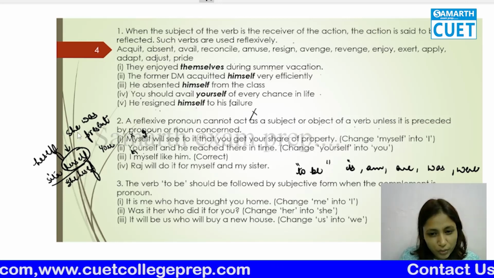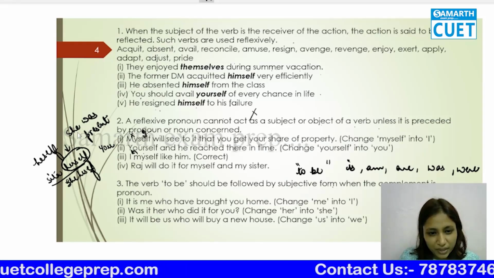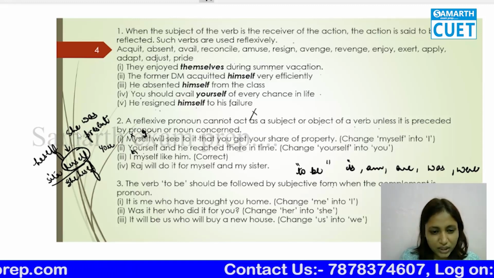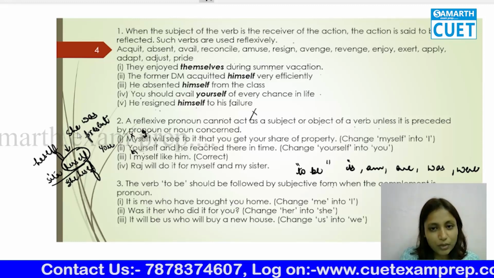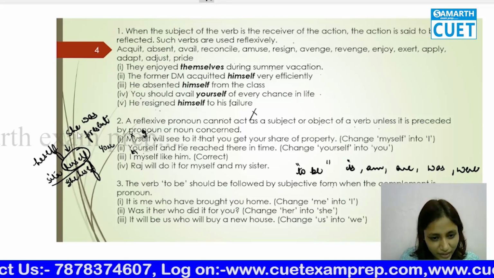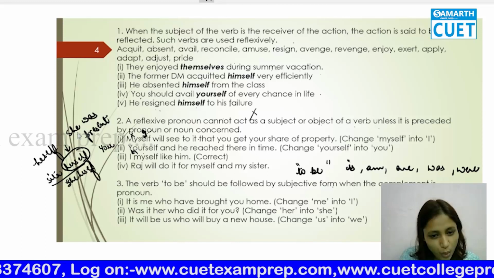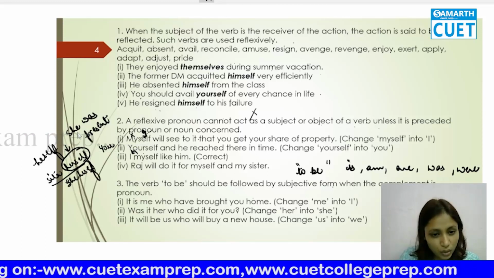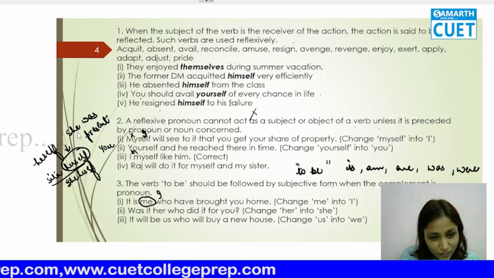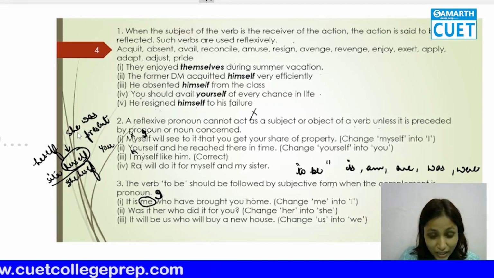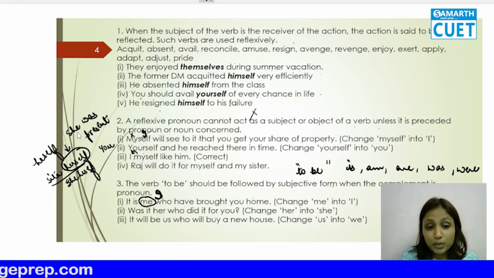They should be followed by the subjective form when the complement is a pronoun. What does it mean? Let's go to the rule and read the example. "It is me who have brought you home." No, it is not me. It is I. You understand the reason here, why I am using I and not me.